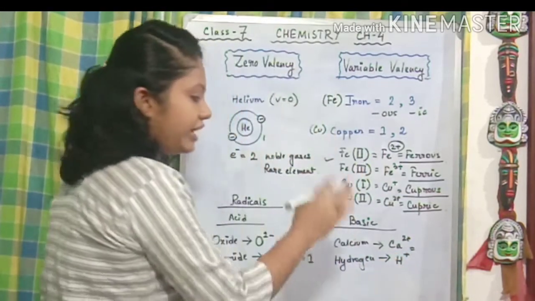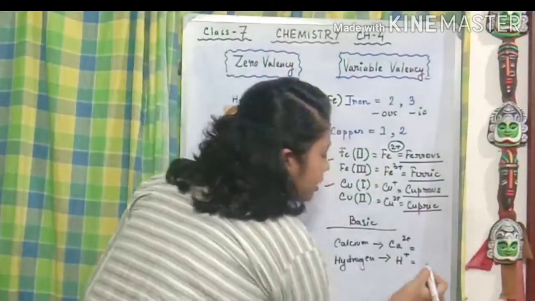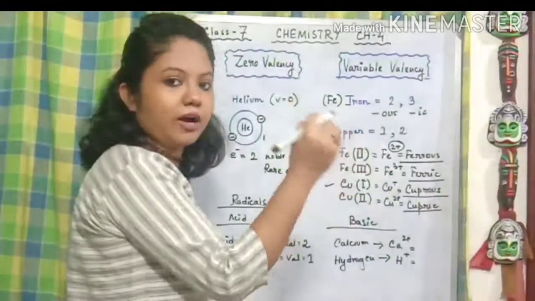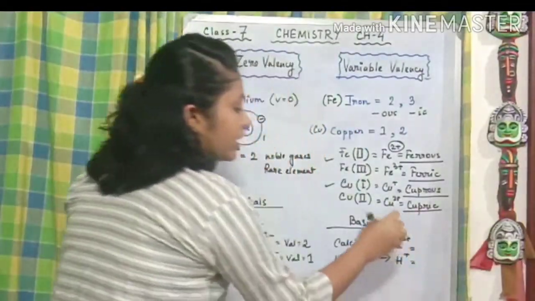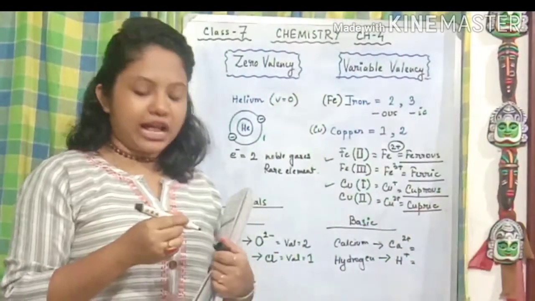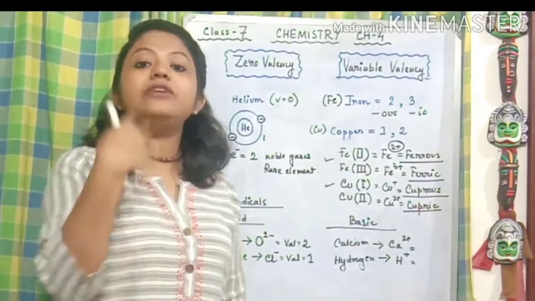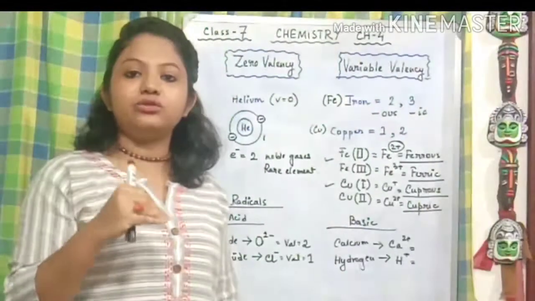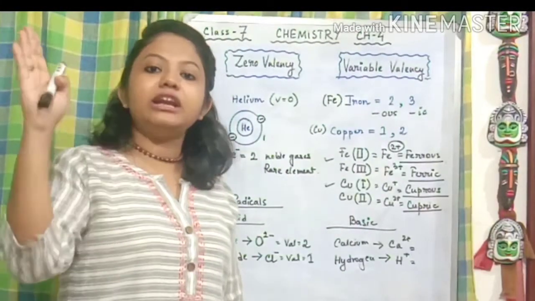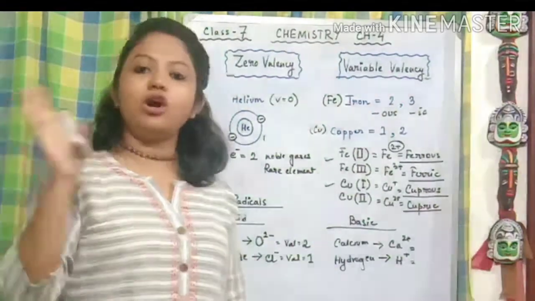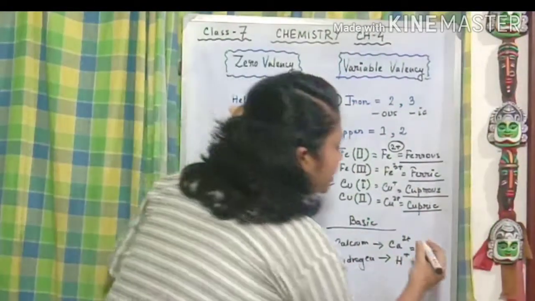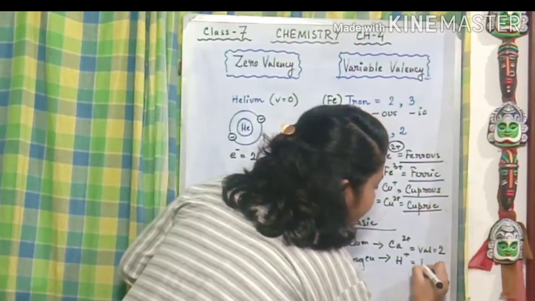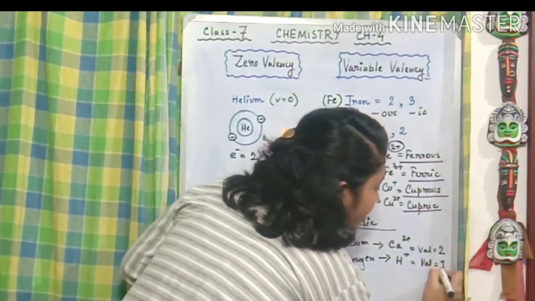You have already understood why they are symbolized with 2 plus, and hydrogen with 1 plus, because one atom of calcium requires giving out 2 electrons in order to be stable, and hydrogen requires giving 1 electron to be stable. So the valency of calcium will be 2, while the valency of hydrogen is 1, which we already know.